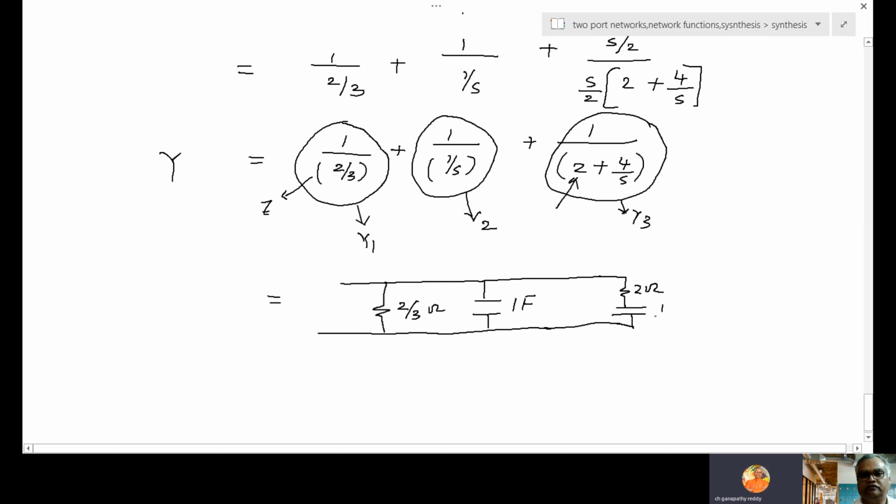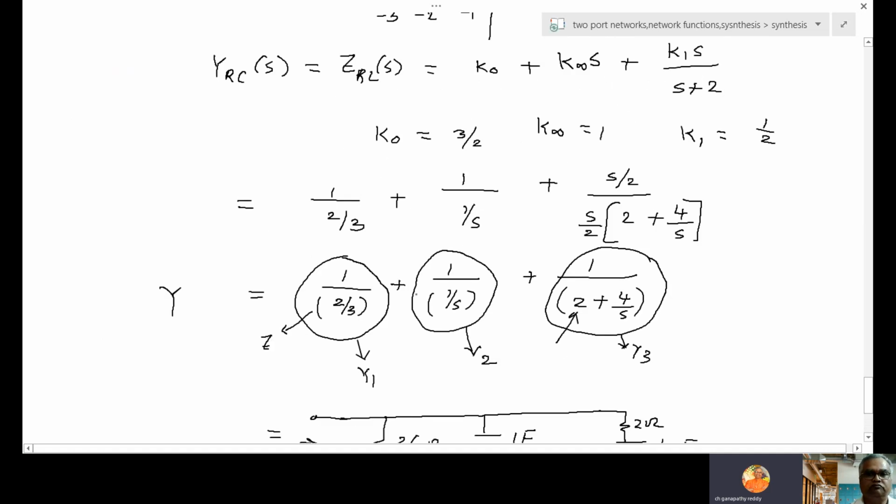What is S coefficient? 1 by 4 farad. So you have RC series, but these Y3, Y2, Y1 are connected in parallel. So this is YRC of S. So we answered Foster form 2.